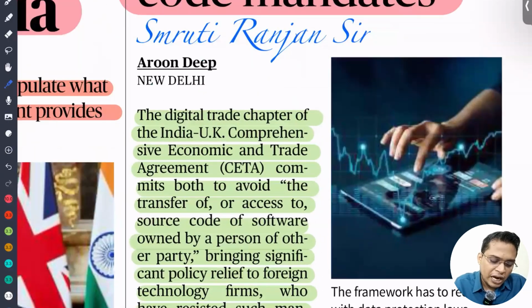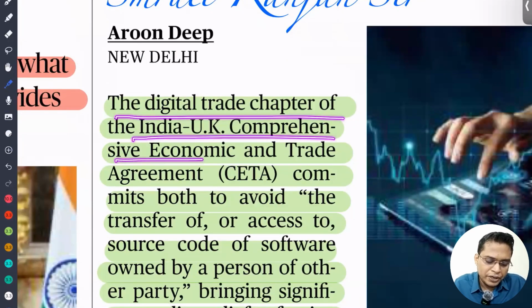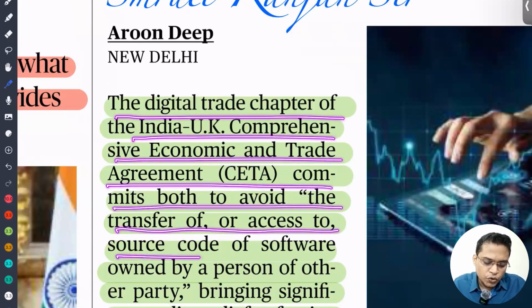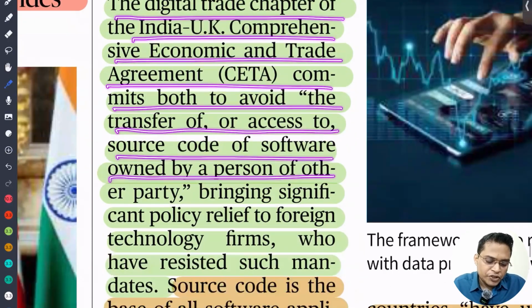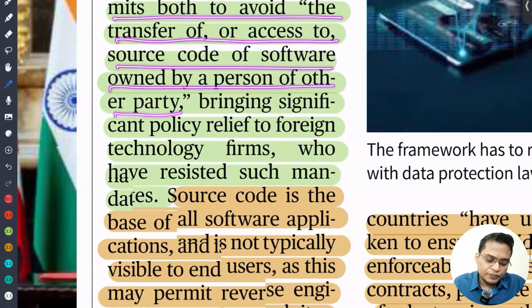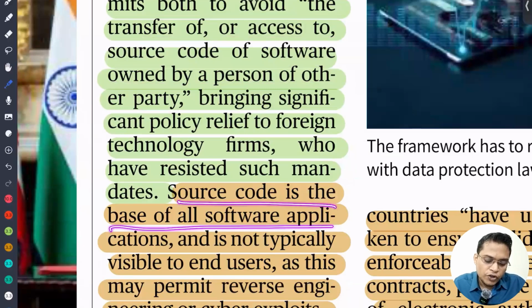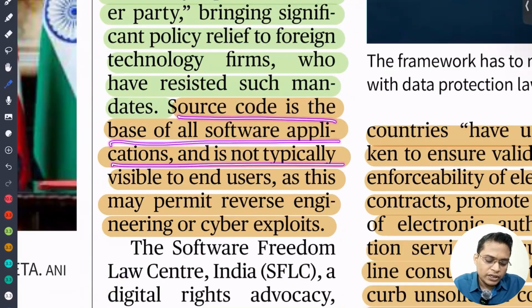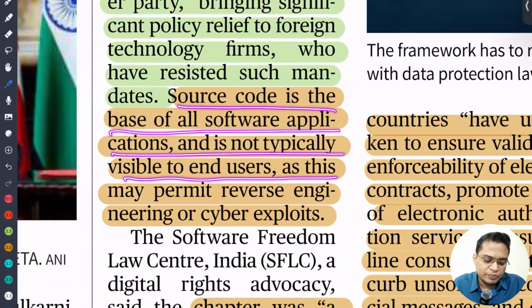So the digital trade chapter of the India-UK Comprehensive Economic and Trade Agreement commits both to avoid the transfer of or access to the source code of software owned by a person of the other party. Source code is the base of all software applications and is not typically visible to the end user, and this may permit reverse engineering or cyber exploit.